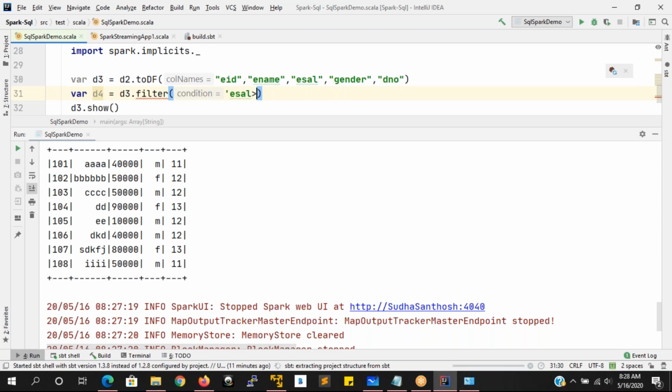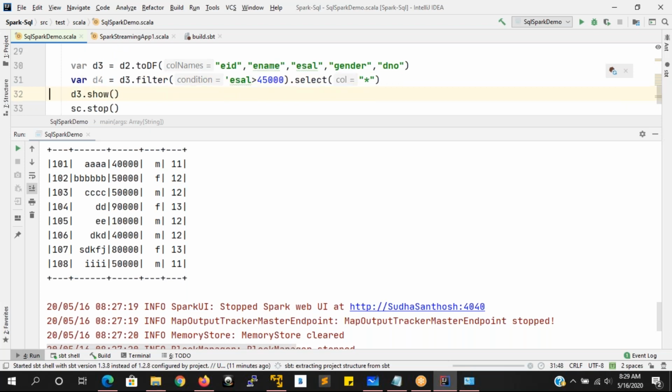E-salary is greater than 45,000, something like this. Then I'm going to say select star, all the columns that I want to select. Then you have to see D4.show, not D3.show. This is what you are going to apply.